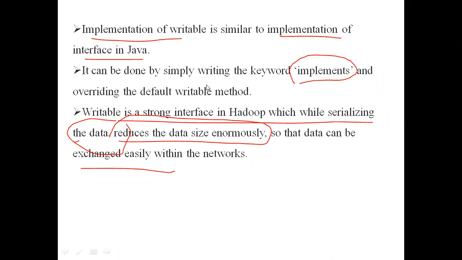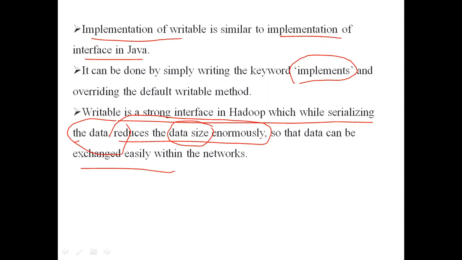That's why when we are serializing data using a writable interface of Hadoop, the serialized data size will be reduced enormously. Why? Because we can serialize only the fields we want. For example, the class contains five instance variables and five instance methods. Among those, you want to serialize only one variable and one method. In Java serialization, it is not possible. You have to serialize all the fields of the object.